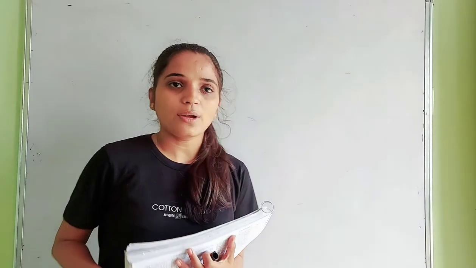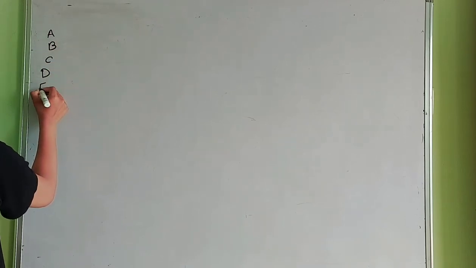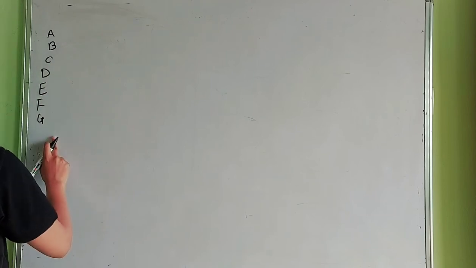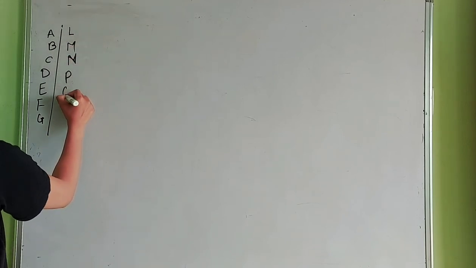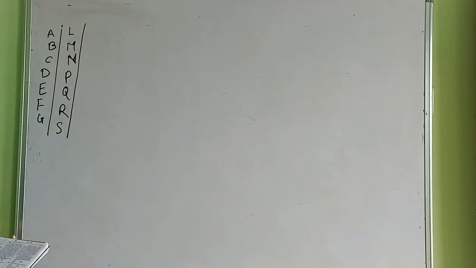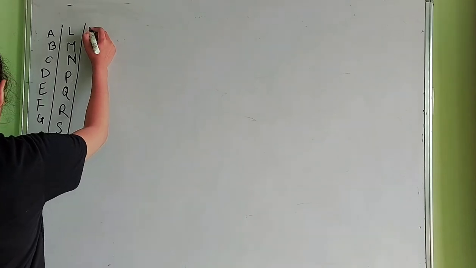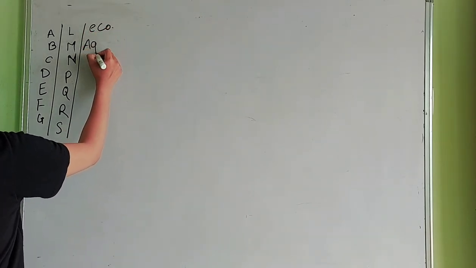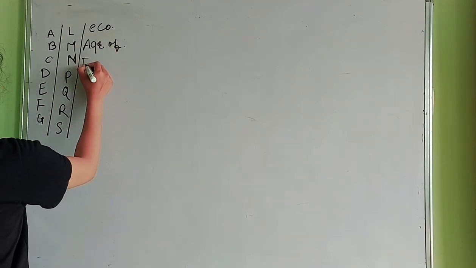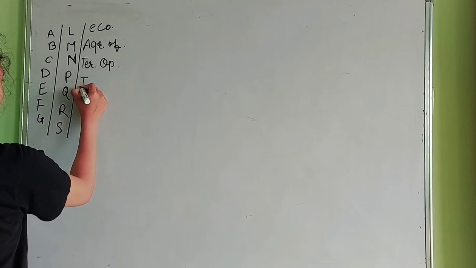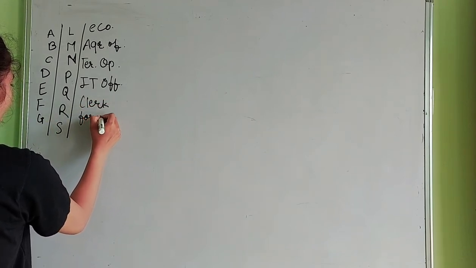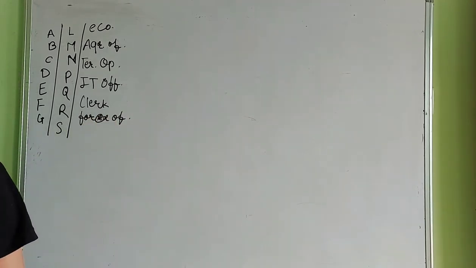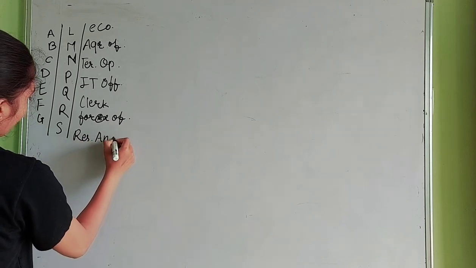Okay, so let's write down the conditions and everything. There are 7 people, which are A, B, C, D, E, F and G. Seven banks: L, M, N, P, Q, R, S. And 7 professions: economist, agriculture officer, terminal operator, IT officer, clerk, forex officer, and the last one is research analyst.